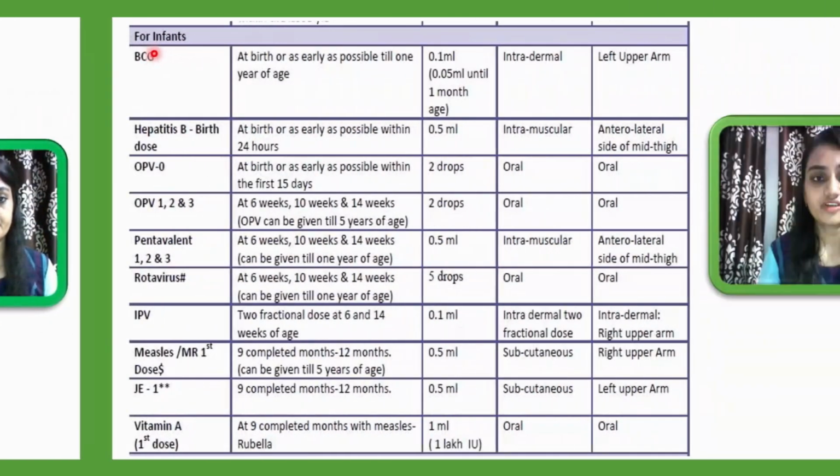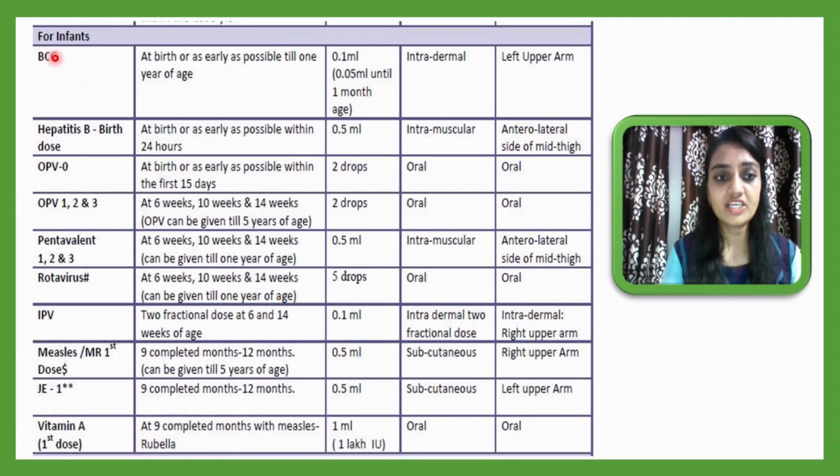For infants, BCG is given. BCG is for tuberculosis infection and it is given up to 1 year of age of a newborn. Then hepatitis B vaccine, then OPV, oral polio vaccine for polio, OPV 1, 2, 3, which should be given up to 5 years, then pentavalent, then rotavirus, IPV, measles, JE, vitamin A. All of these listed schedules must be followed by the doctor. This schedule is for infants, means 0 to 12 months.